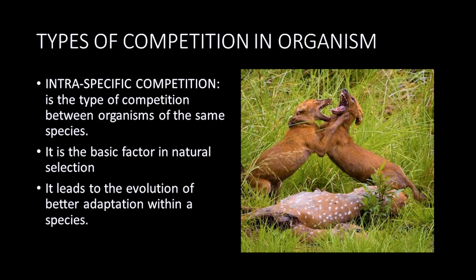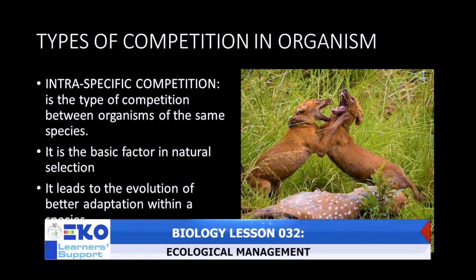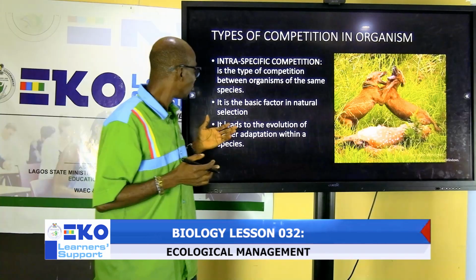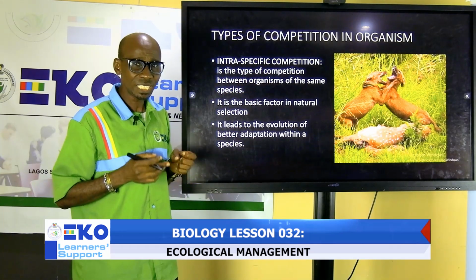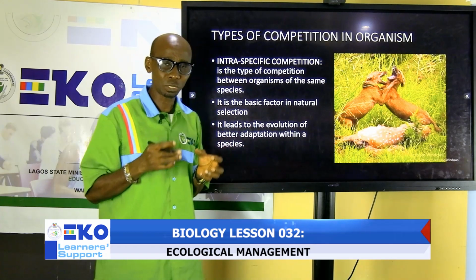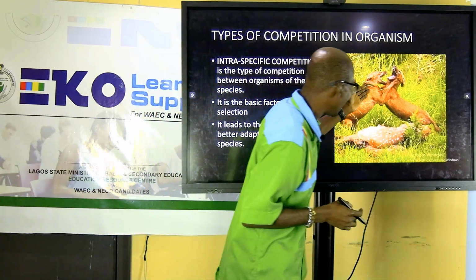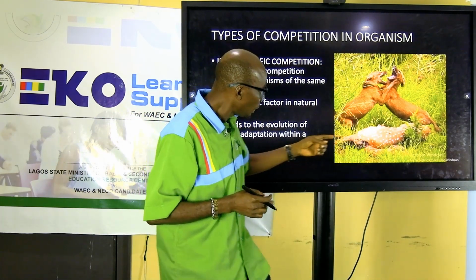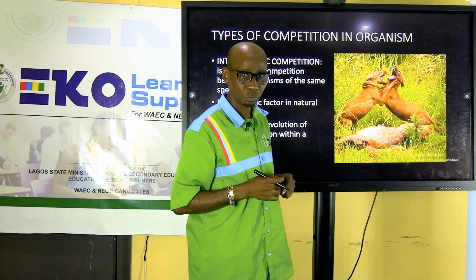Then we have two types of competition. We have intraspecific competition, or intraspecies. This type of competition is between the same species of organism. Like I have here, two hyenas competing for a dead antelope.